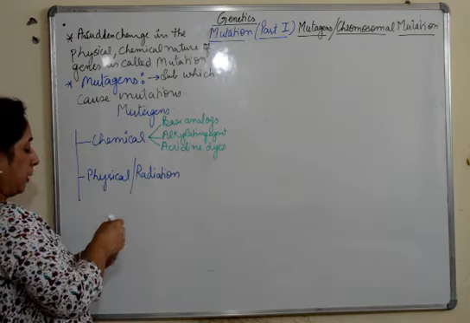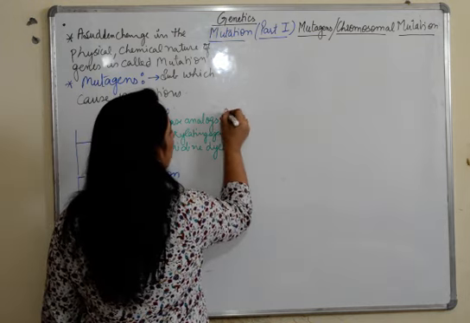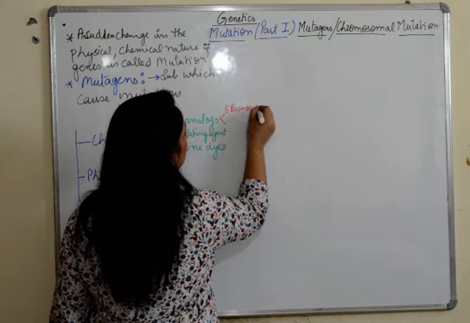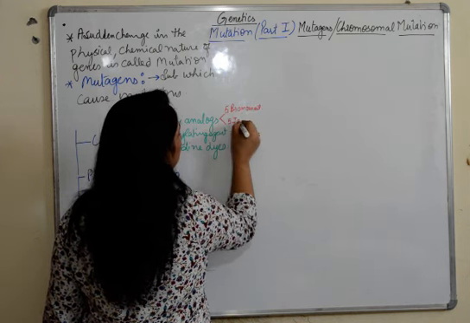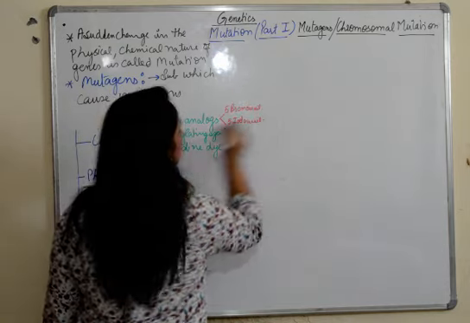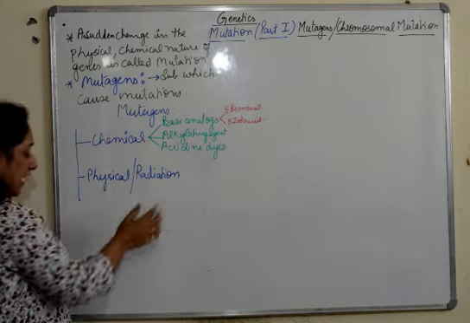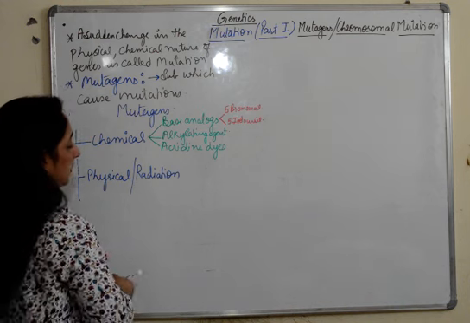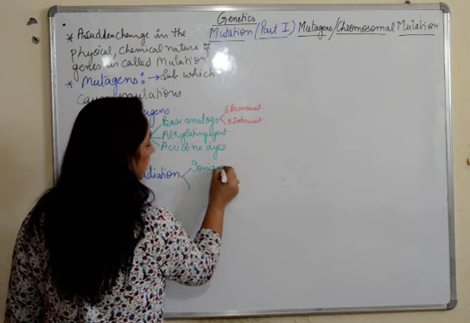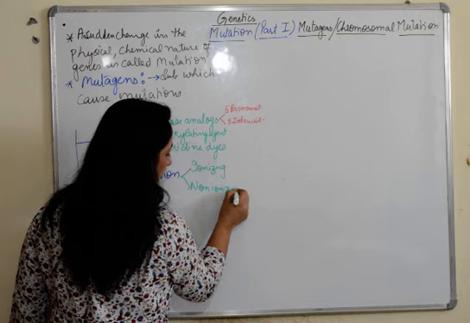If I talk about the examples of base analogues, we have two very common ones, 5-bromo-uracil and 5-iodo-uracil. So these are the examples for the chemical mutagens. Radiation mutagens can be ionizing radiations or non-ionizing. Fine.